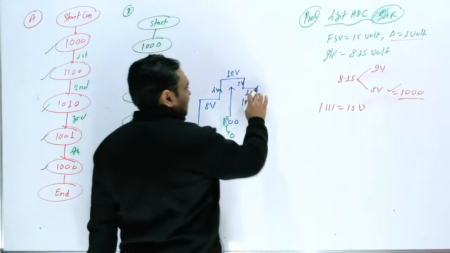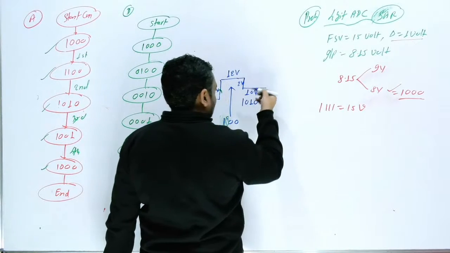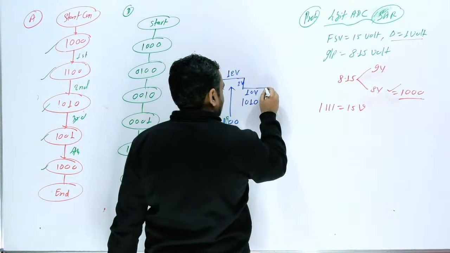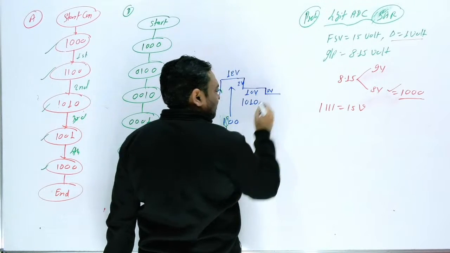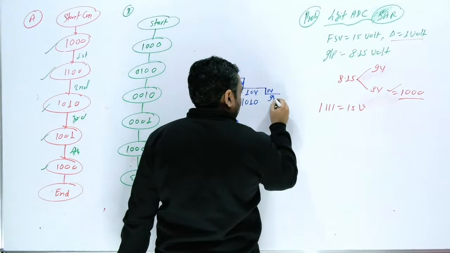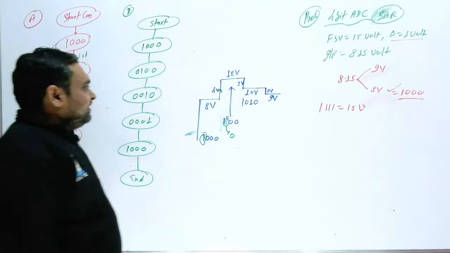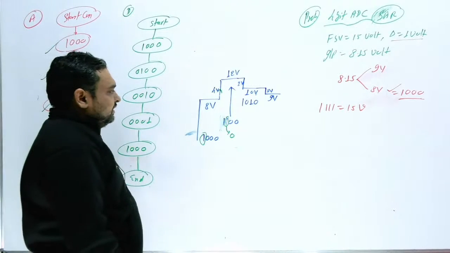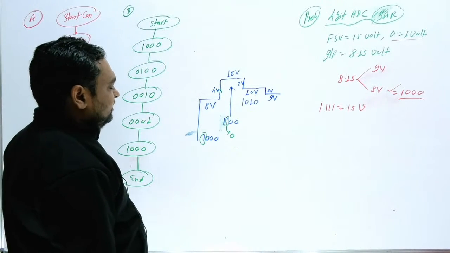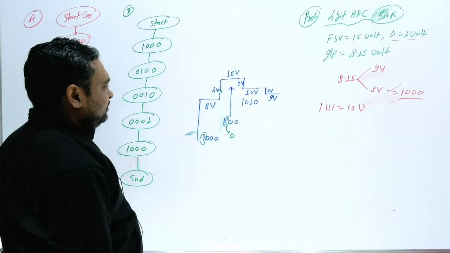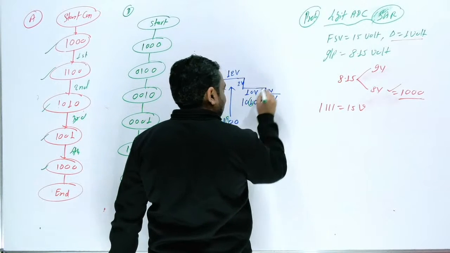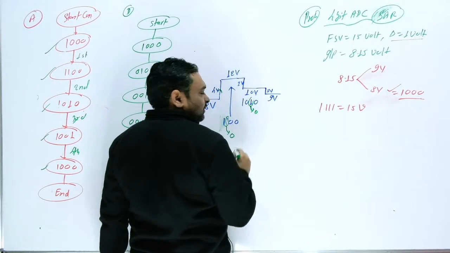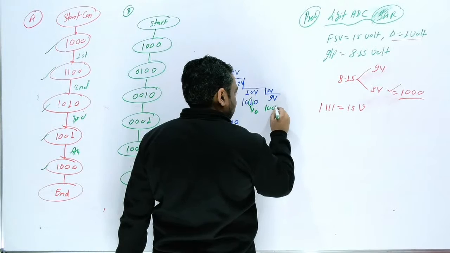Now again this is 10 volt. Again your input is less than this, so again you go down, this time 1 volt. So you will reach 9 volt. Now what will be this bit? You are going down, so this will become 0. So 9 means 1001.